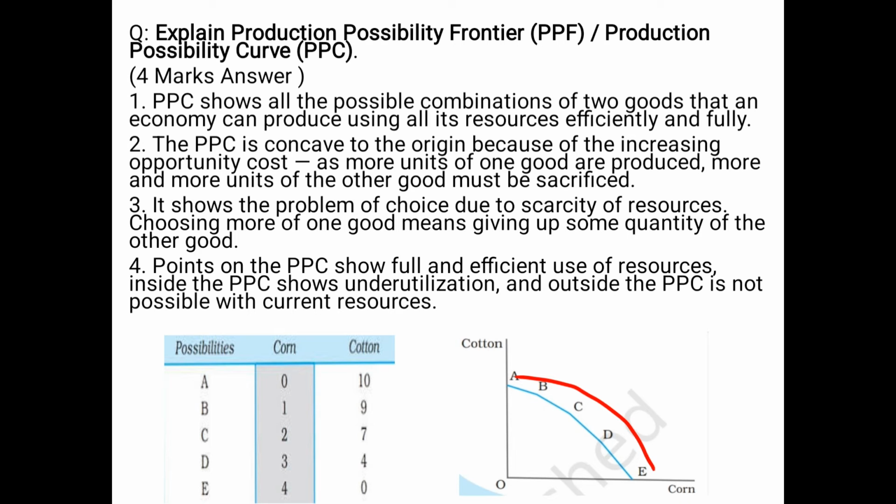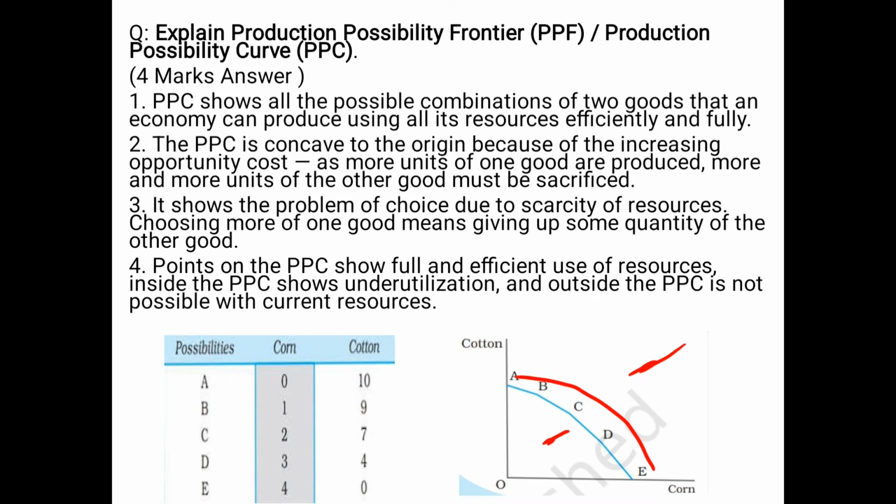Inside the PPC it shows underutilization. Above the PPC curve it shows it's not possible with the current resources. With the current resources, the efficient utilization is not possible.